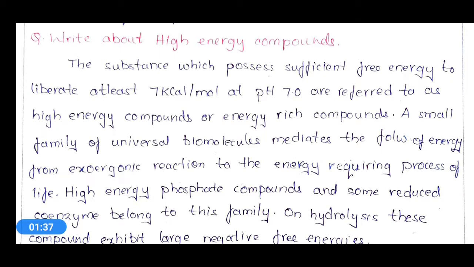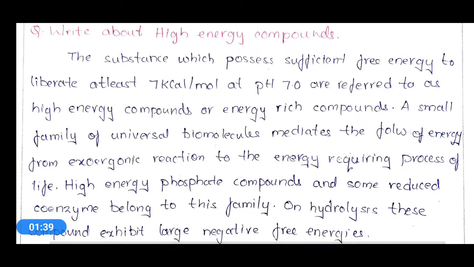Energy is stored in the form of high energy compounds, and whenever our body requires energy, this high energy compound will release the free energy, at least 7 kilocalories per mole at pH 7. Both names refer to the same thing.